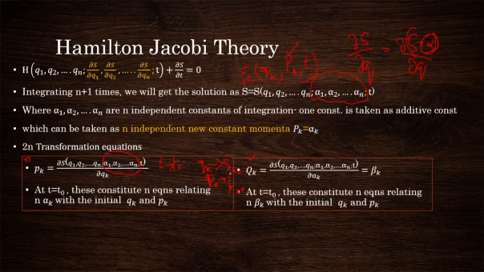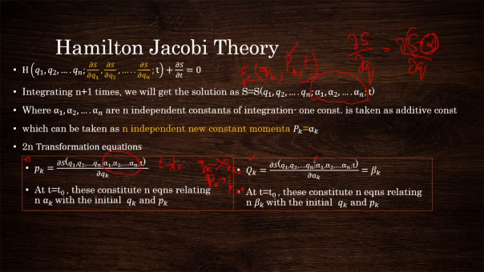We'll use the same condition here also. We consider time as initial time. Then qk and pk will have the initial values. So just rearranging this equation, you can see beta k will be in terms of the initial value of q and alpha.